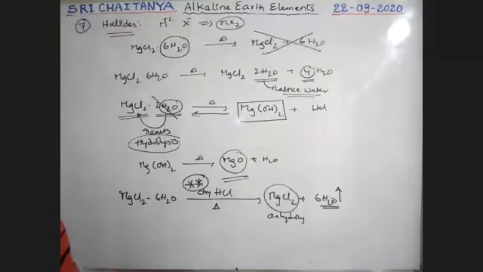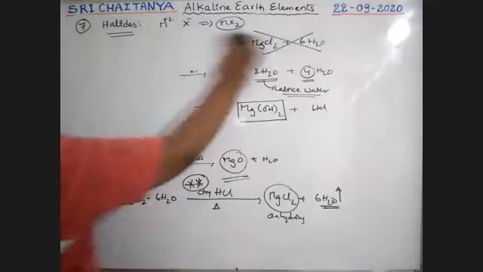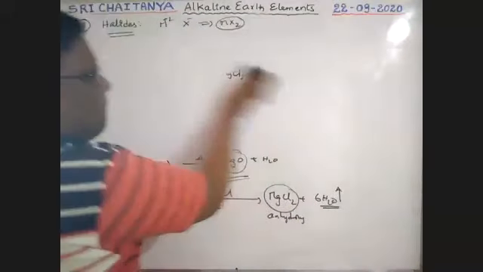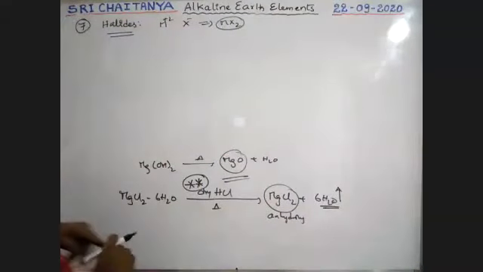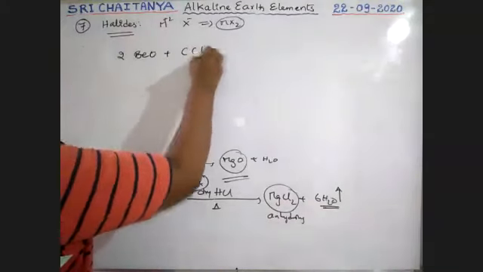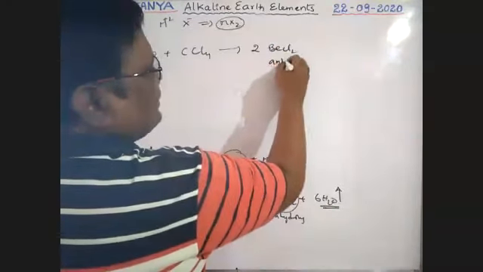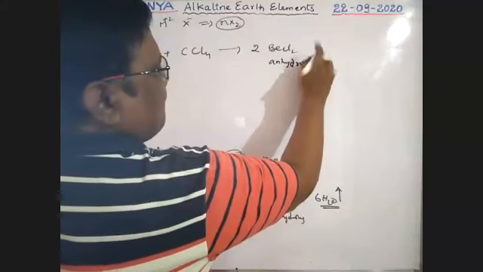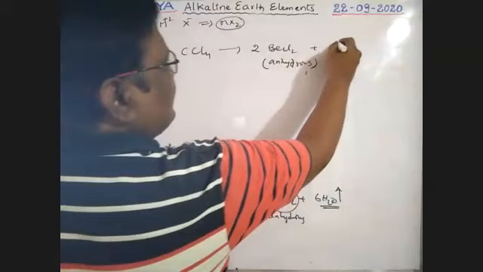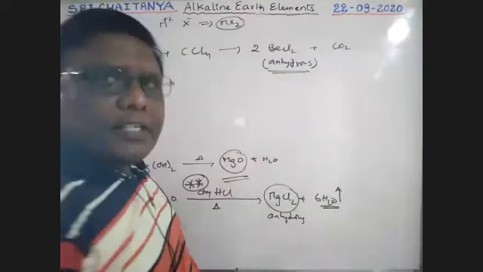Okay. Next, how to get anhydrous barium chloride? It is also not possible from the hydrate, that's why another type of side reaction takes place, boys. So how to get it? Beryllium oxide, 2BeO, reacts with CCl4 and gives 2BeCl2 anhydrous plus CO2. So this is the way you get anhydrous BeCl2, not from the hydrated salt.